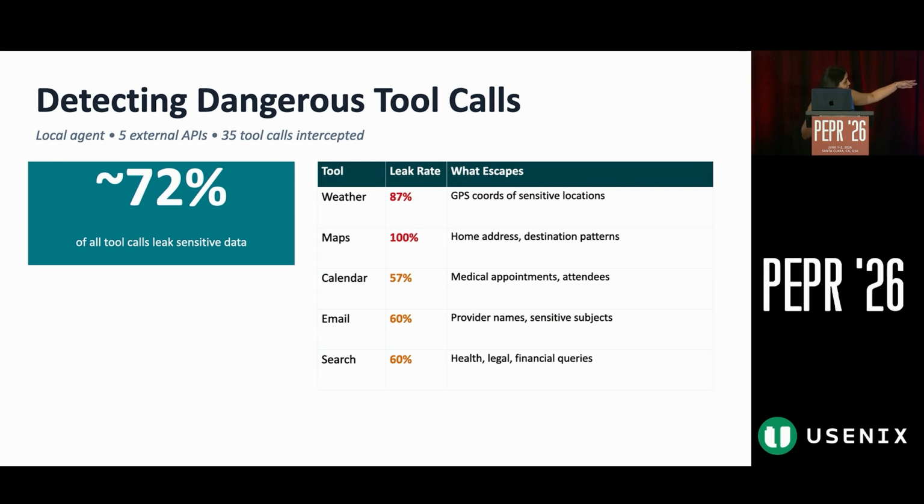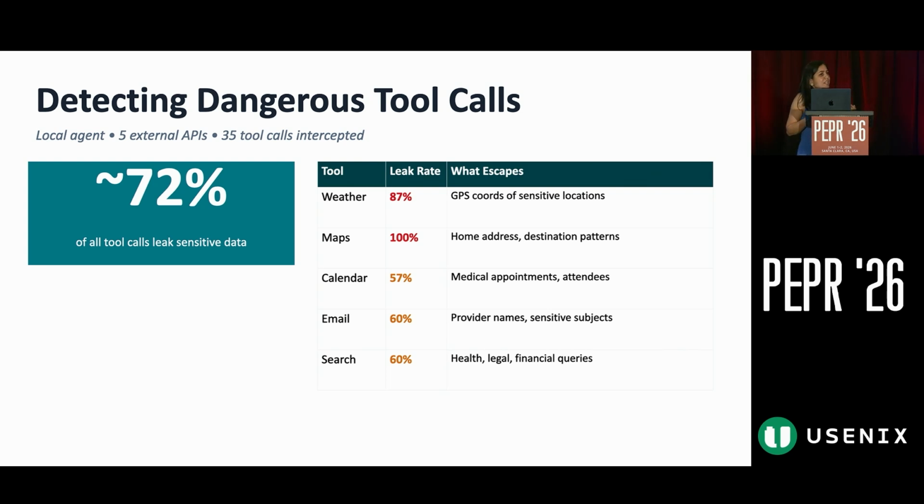As you can see, weather and maps have the highest leak percentage, where they leak a lot of data. The other APIs that we intercepted were calendar, email, and search, which stand at 57, 60, and 60%. This was really surprising, and it may sometimes leak data that we would not want to.